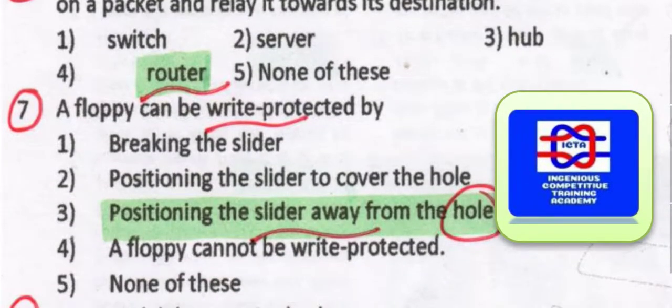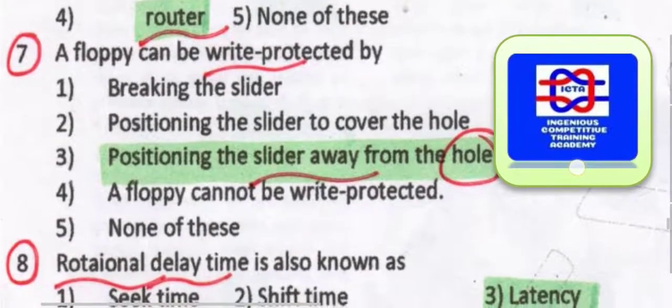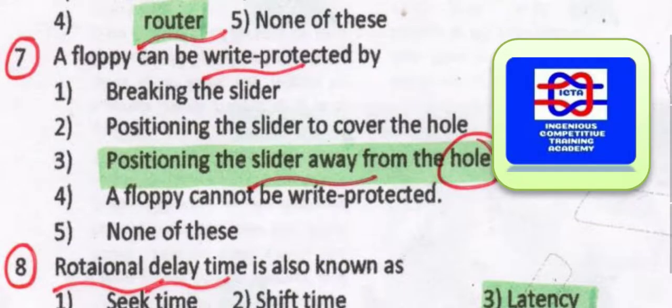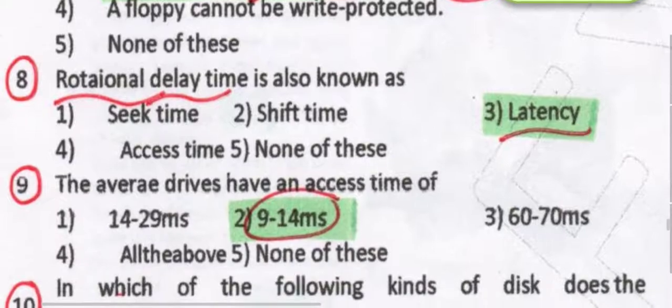A floppy can be write protected by positioning the slider. You have to remember, whatever floppy we have, it can be write protected. Before, if you had watched the floppy, you have to position that slider away from the hole. If you do that, it can be easily protected. Someone cannot copy that.